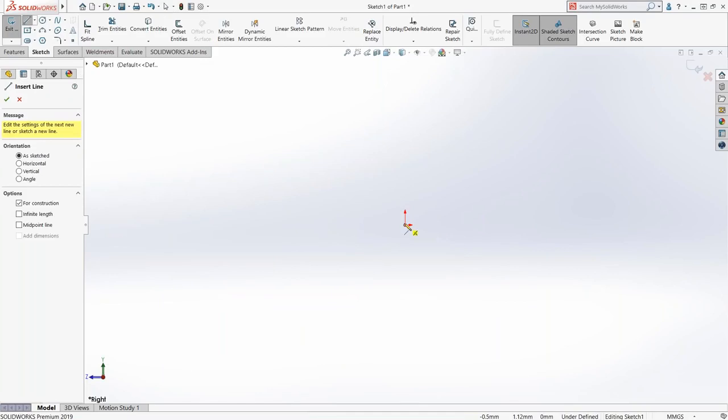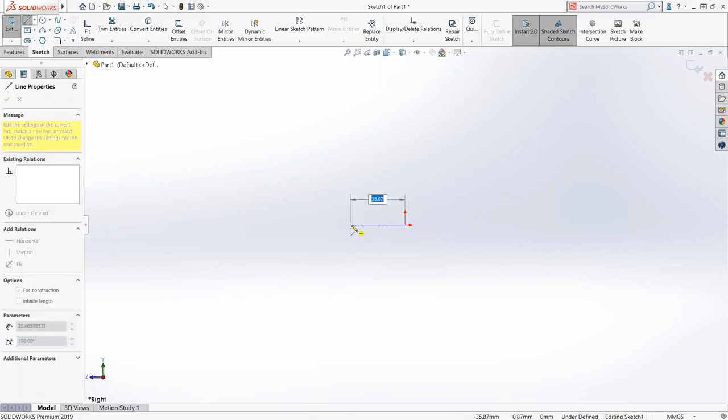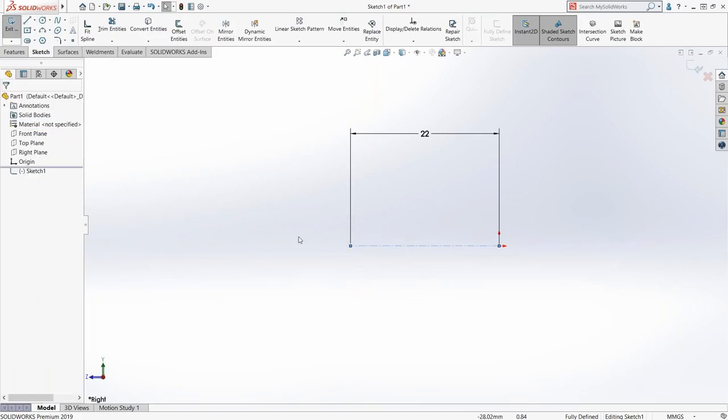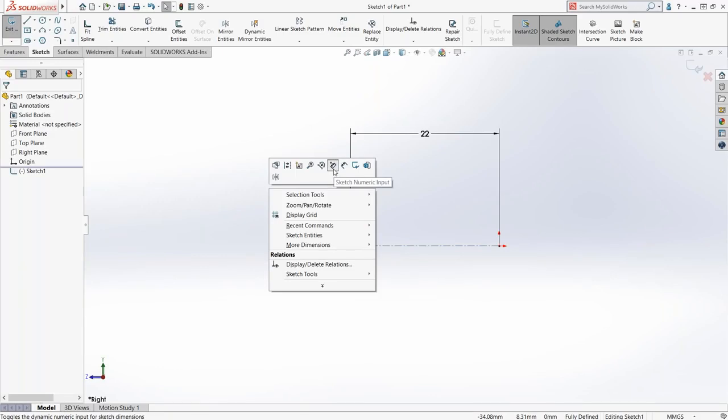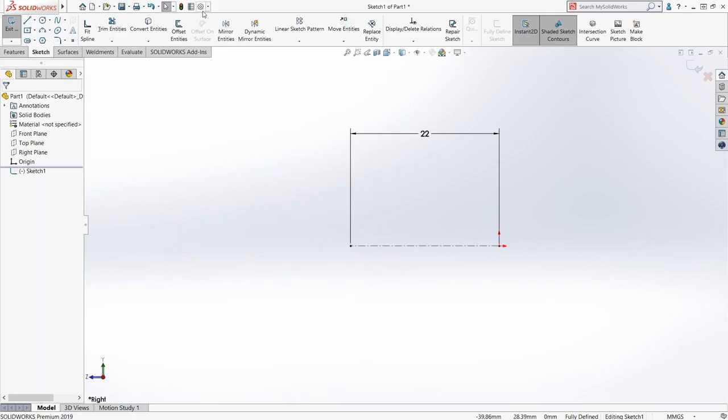So I'm going to draw a center line in here, and I'm going to draw this center line over to the left, and I'm going to make it 22. So you can see that I'm doing numerical input when I'm sketching. Again, another question that pops up a lot in demos: where does that come from? How do I turn that on? If I just right-click in the graphics area, you have this little button here. It's called Sketch Numeric Input. Go ahead and turn that on.